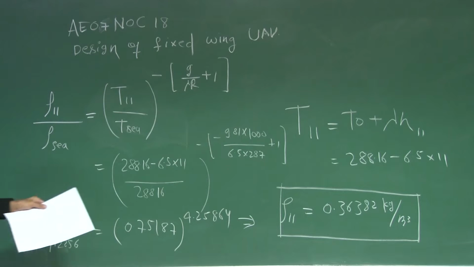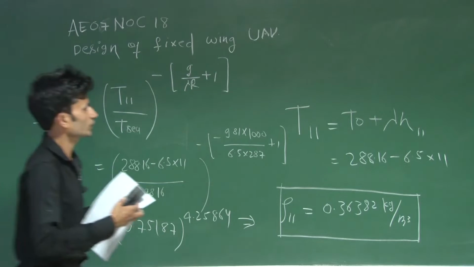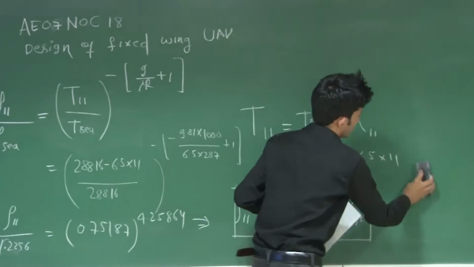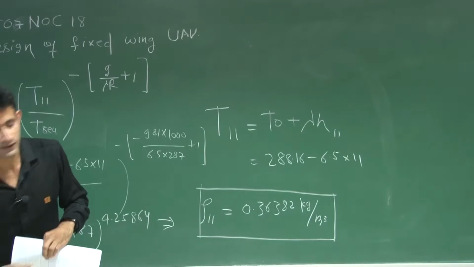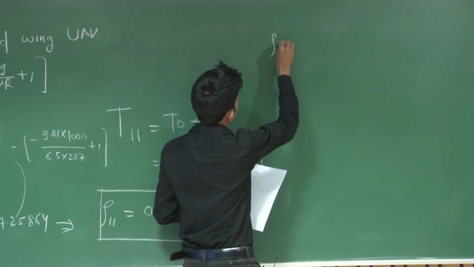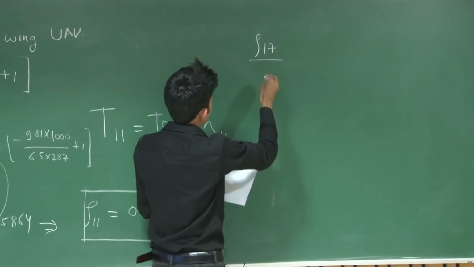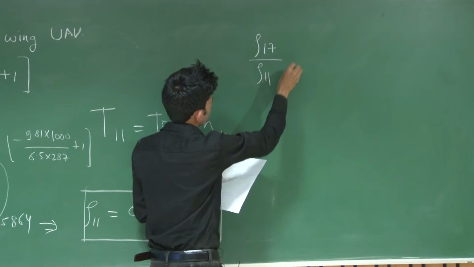So we have the value rho 11 kilometer. Next we will go to rho 17 kilometer. So you know that from 11 to 17, or 11 to 20, or 11 to 22, this formula you have to use.